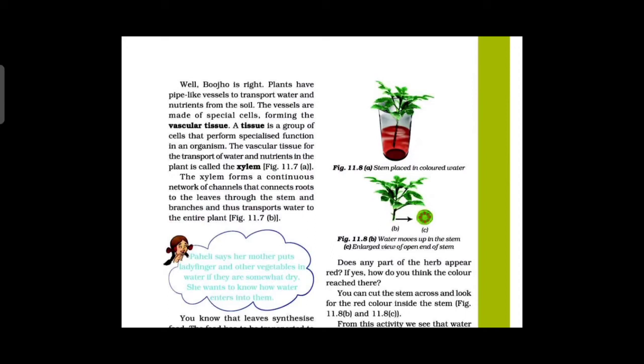The vascular tissue for the transport of water and nutrients in the plant is called what? Xylem.